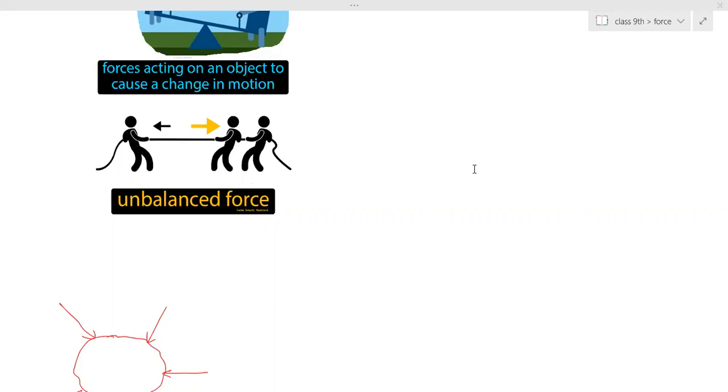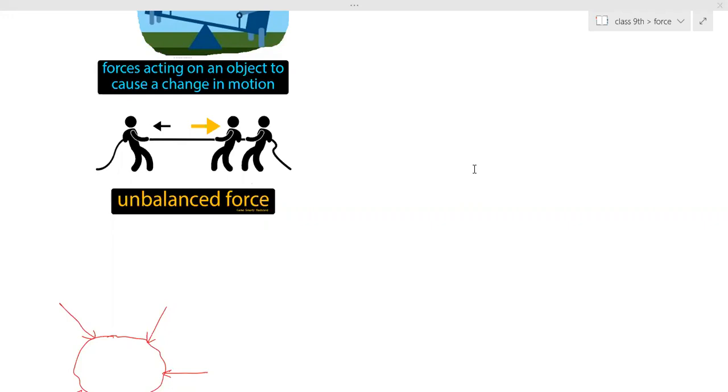Deepika, what is the unbalanced force? Yes, ma'am. If the resultant of the applied forces is greater than zero, the forces are unbalanced forces. If the sum of all the forces acting on an object is a non-zero number, that means more than zero, then that type of system of forces we call unbalanced force. Now unbalanced force is necessary for any object when it is in motion. The unbalanced force is needed.